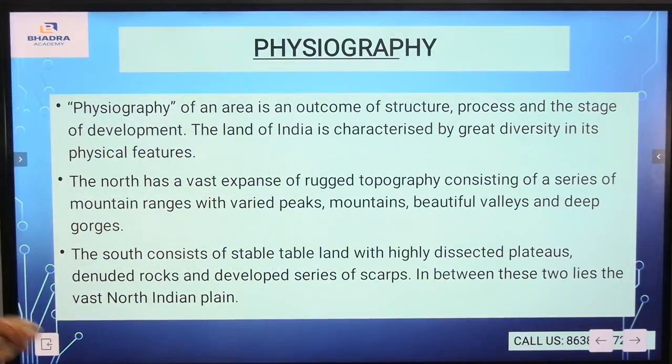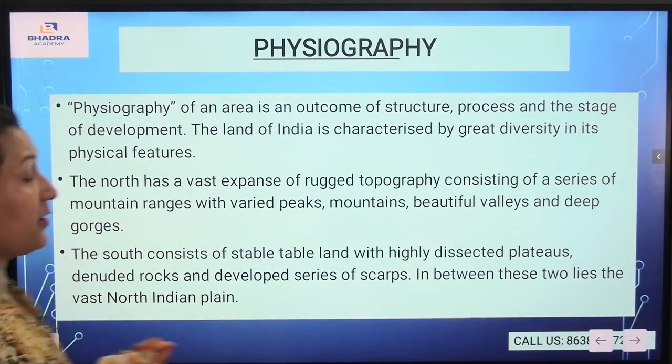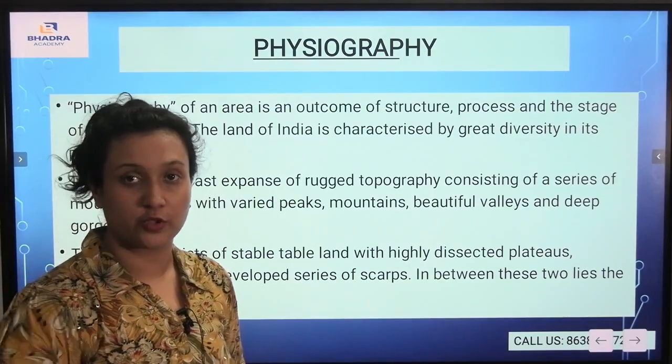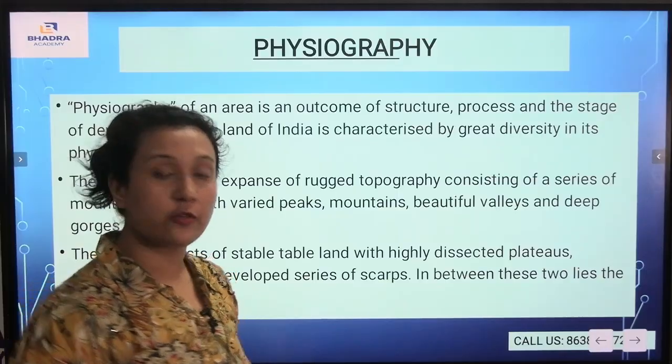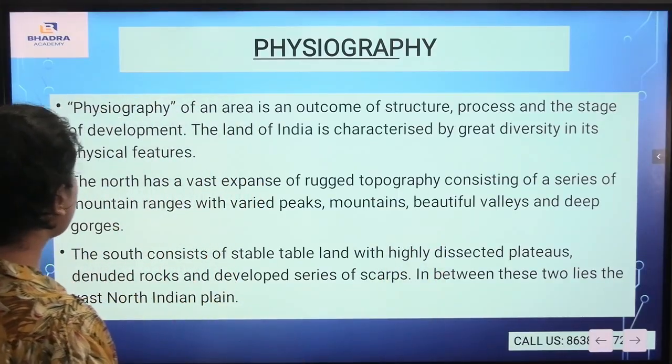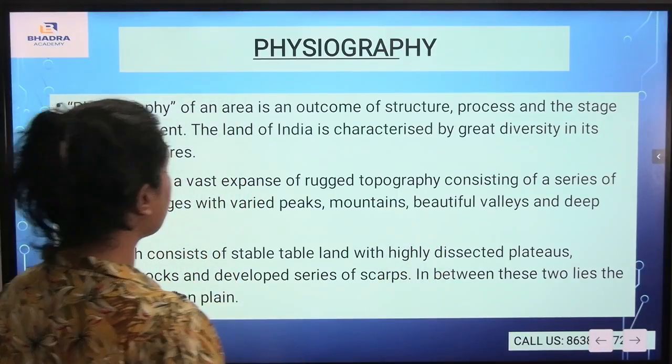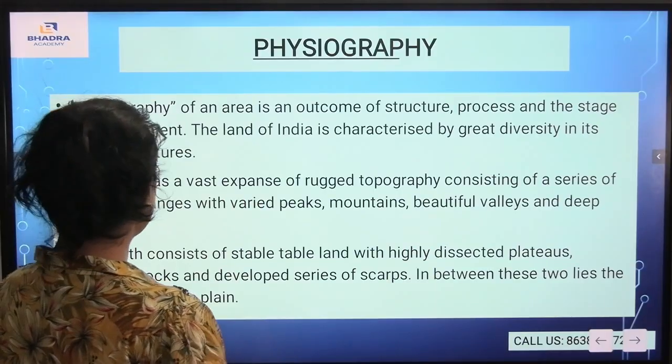Now, the physiography. What do you mean by this physiography here? Physiography is the outcome of the structure, process, and the stage of development. The land of India is characterized by great diversity in its physical features.